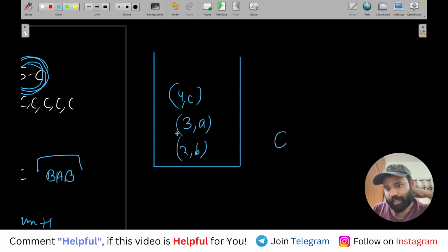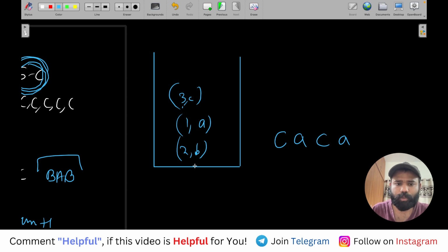Then next I cannot take C. I will check the top of the queue. If the top of the queue is the same as the previous character which I have taken, I will take the second one. I will take A here, and then this A's frequency will be reduced. Next again I can take a C. Then again I cannot take a C, I will take a B.